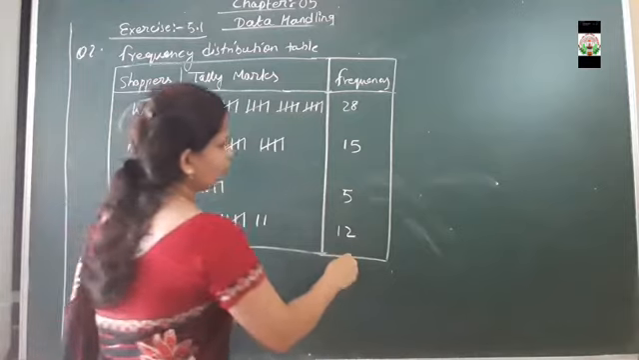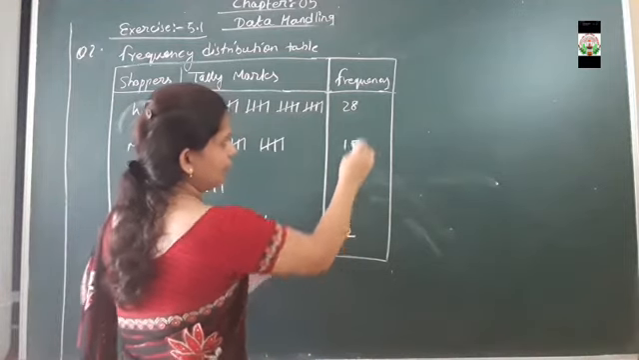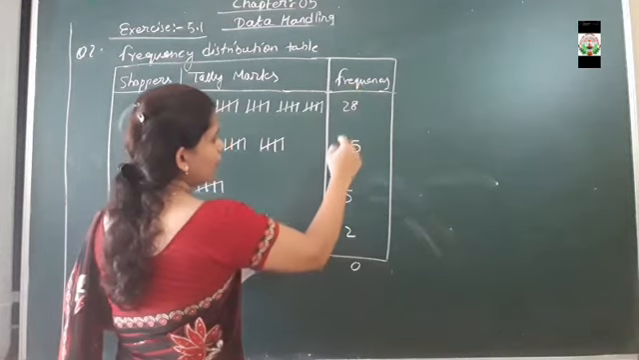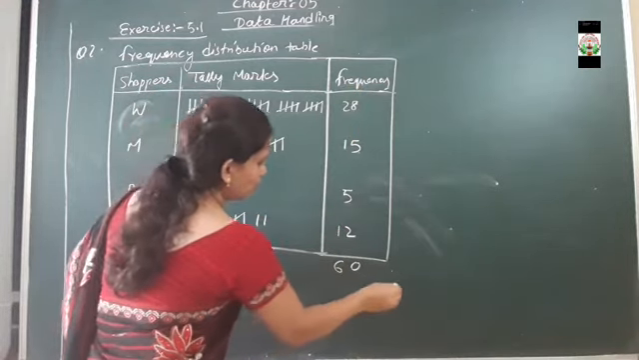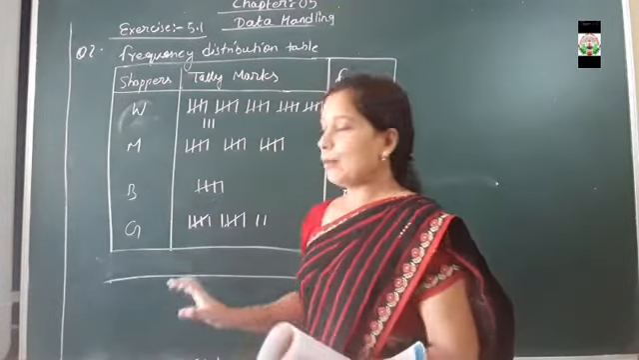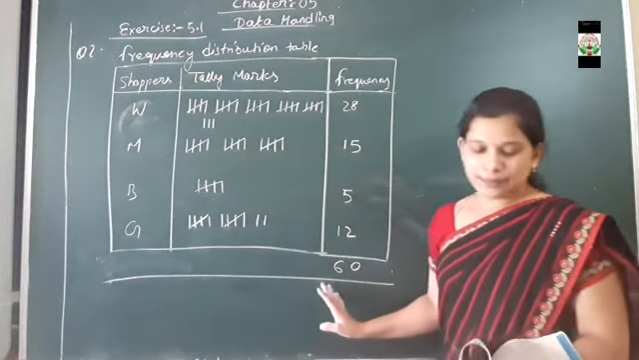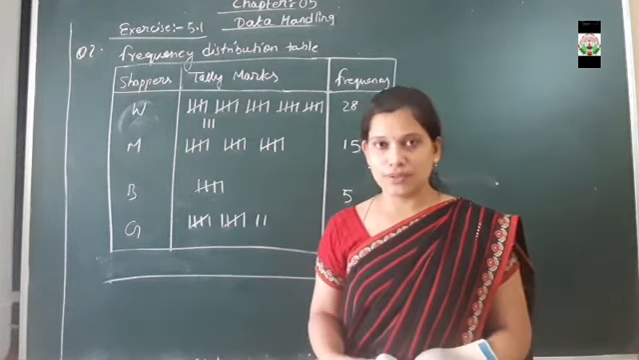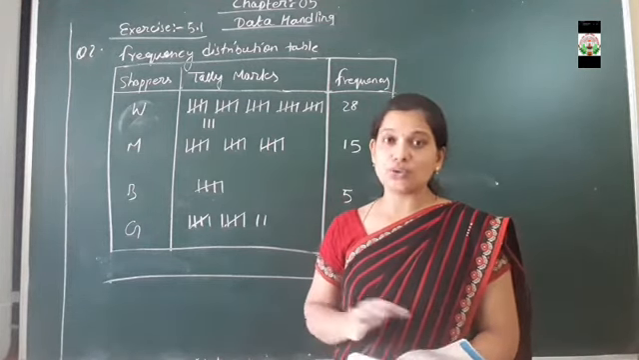So add the total together: 28 plus 15 plus 5 plus 12. That means the total number of people who came to the shop to buy articles is 60. Clear, everyone?